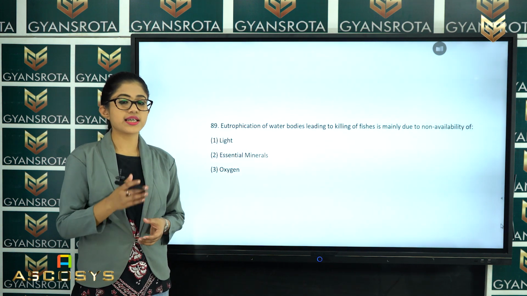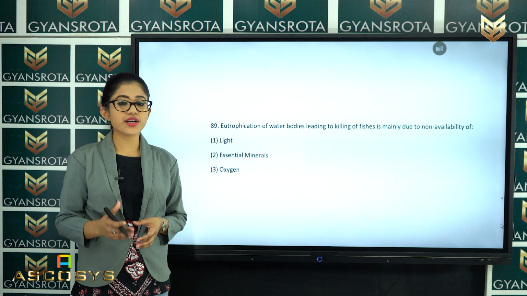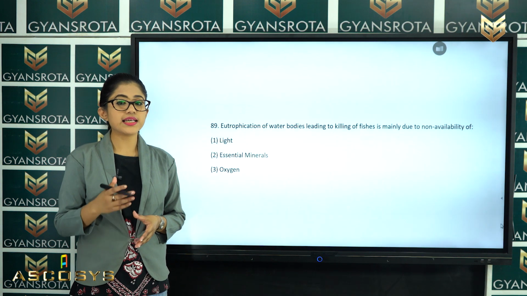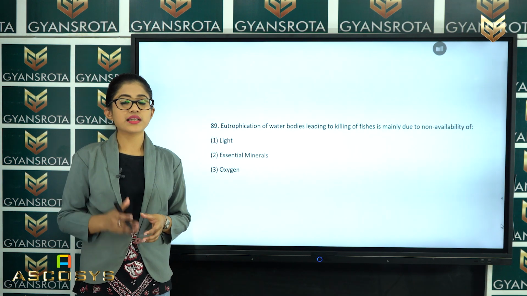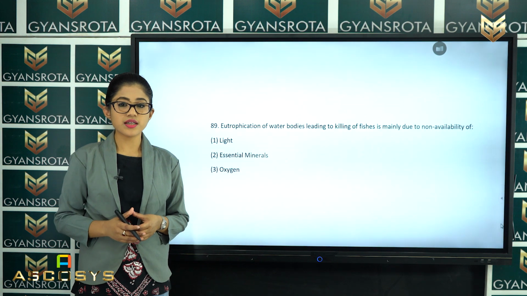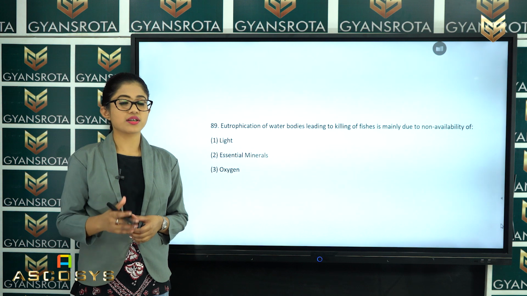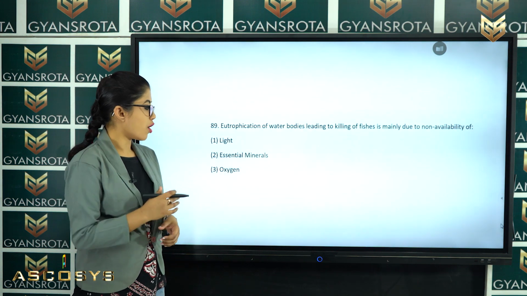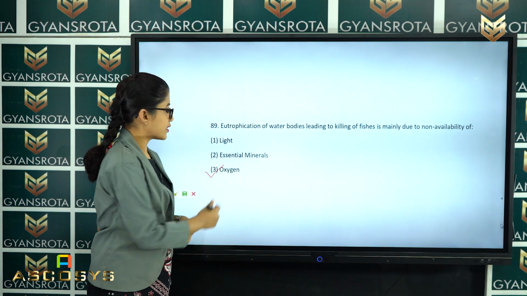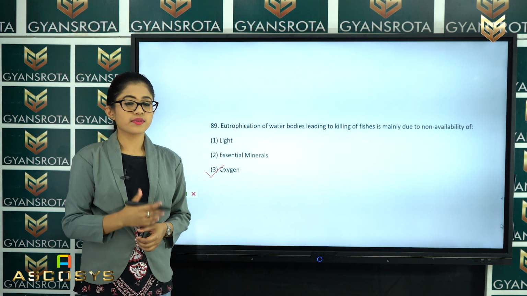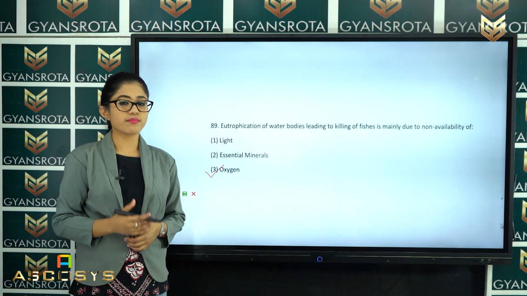It asks that eutrophication of water bodies leads to the killing of fishes and other aquatic animals, right? It is mainly due to non-availability of oxygen, which is given in option number 3. So, the answer of this question is option number 3.